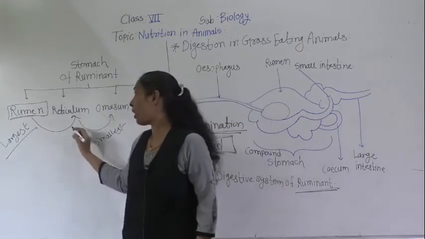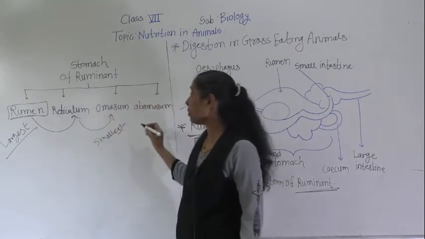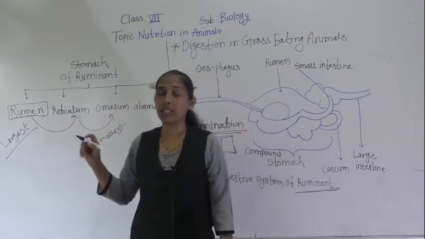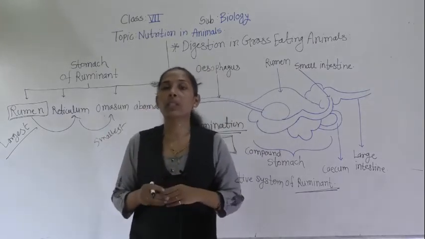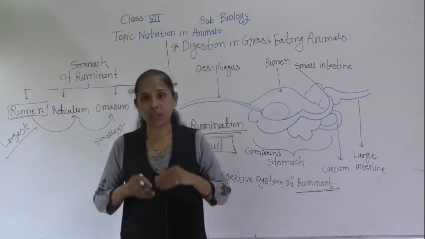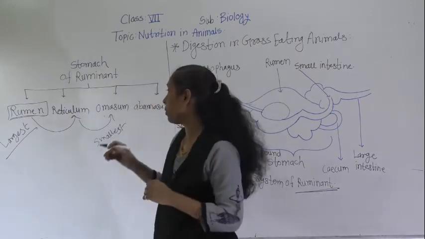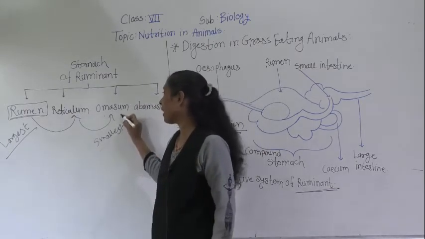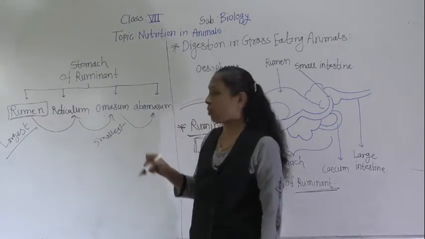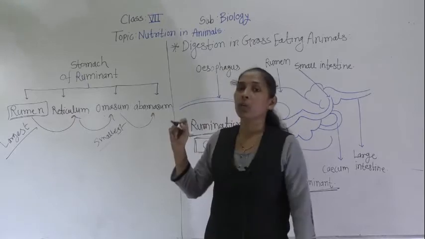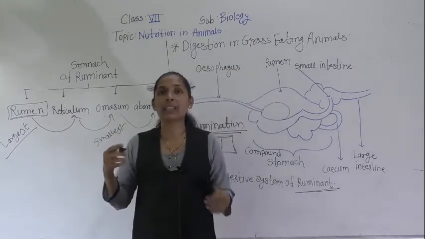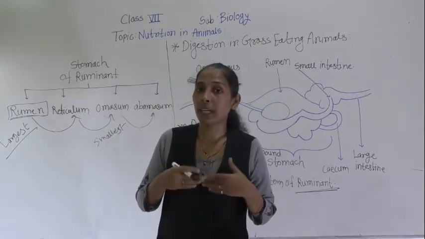Omasum. Okay, so after this it comes into the third chamber, that is omasum, and in the omasum the food gets broken down into small pieces. After that it comes into the last chamber of the stomach, that is nothing but what? Abomasum. Okay, so that abomasum contains different types of gastric juices.